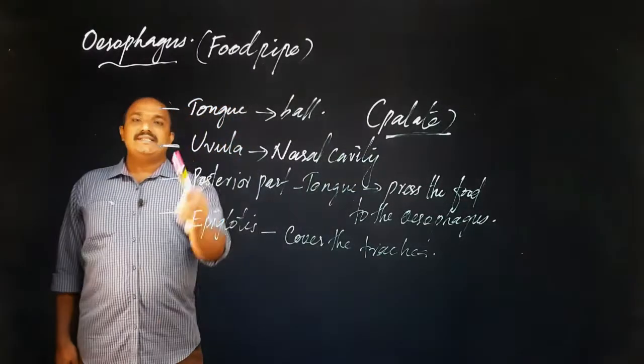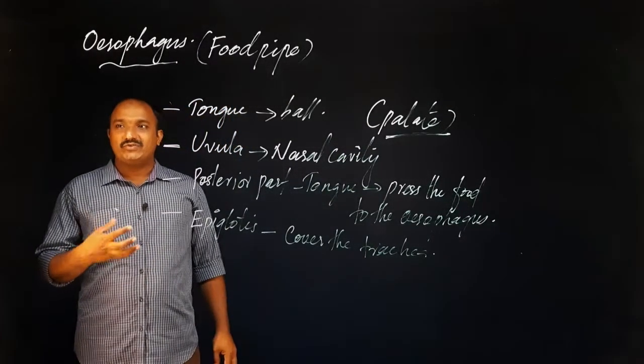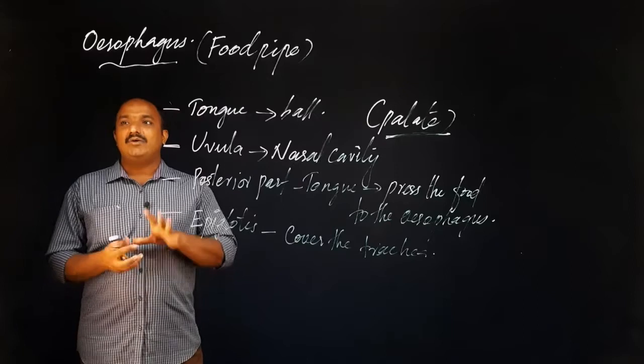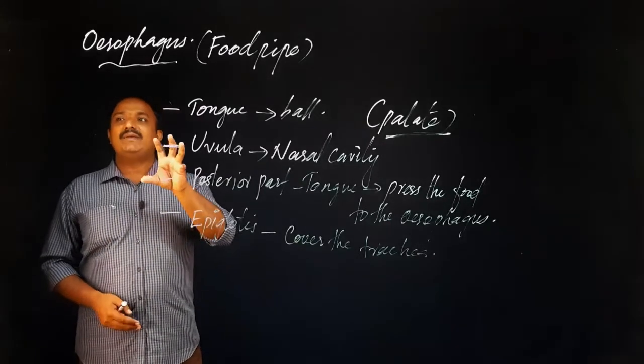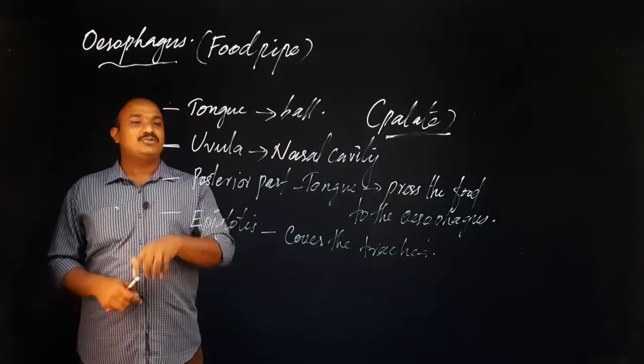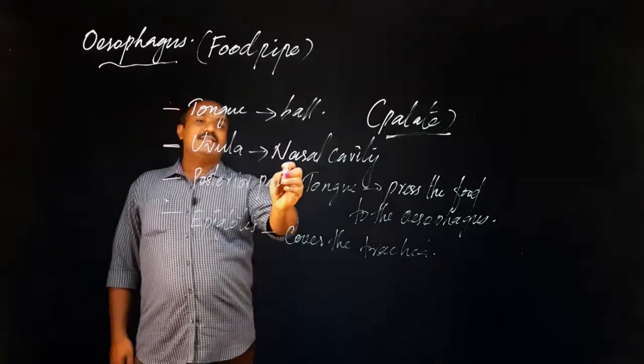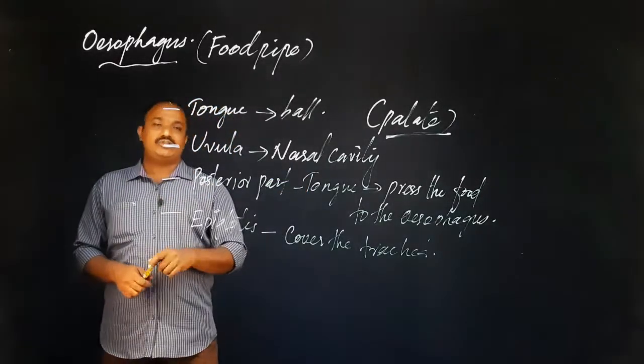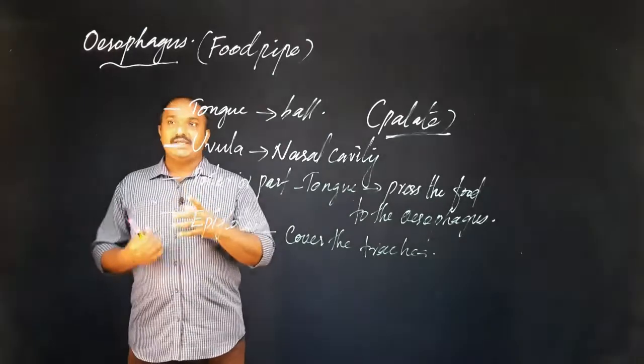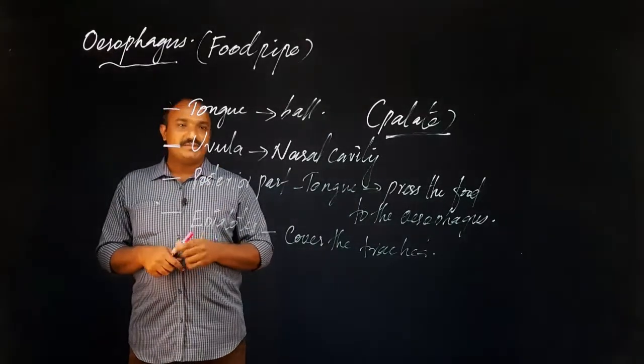Then next, the uvula. I explained what the uvula is. If you didn't understand, open the mouth very widely and look at a mirror; you can see something hanging from the mouth. That is what is called the uvula. It will cover or close the nasal cavity, so the food will not enter the nasal cavity.